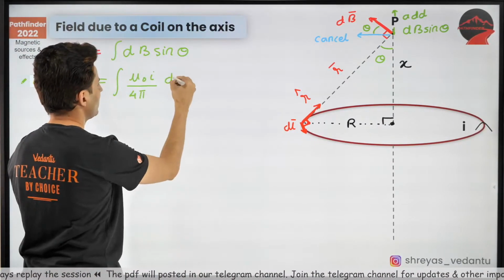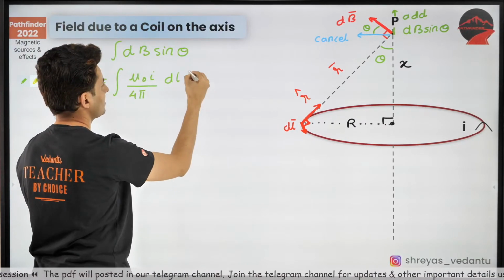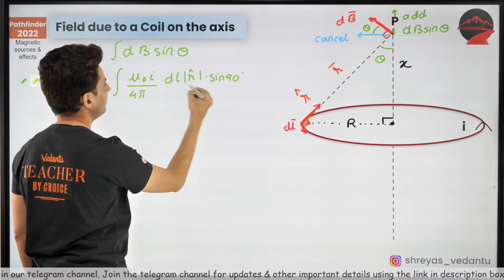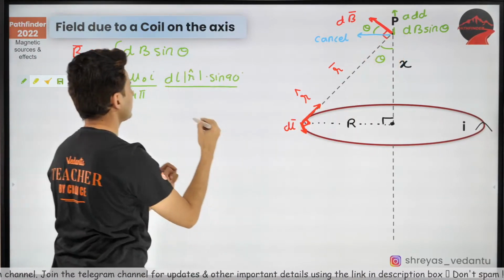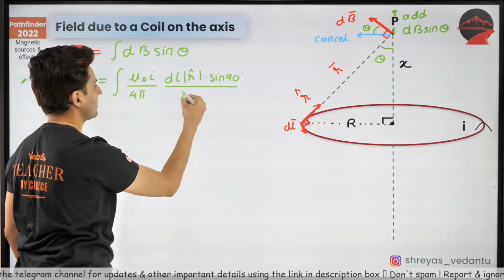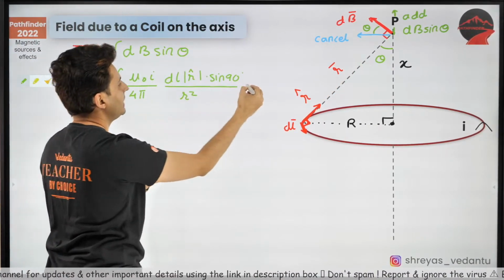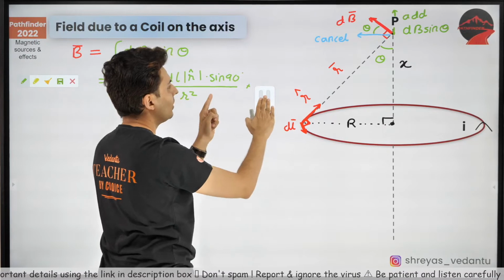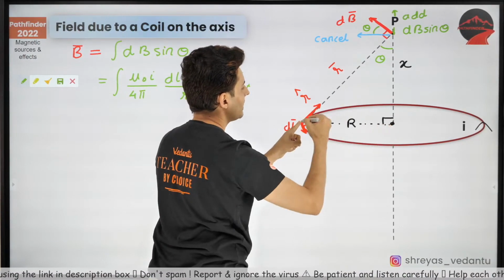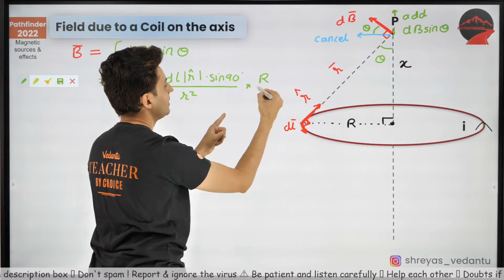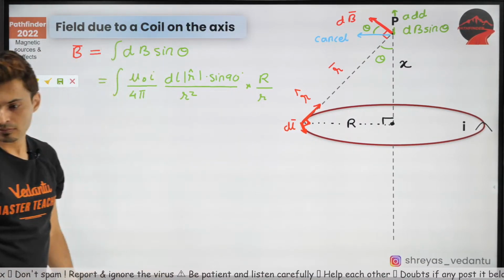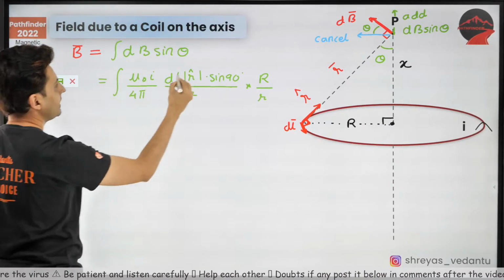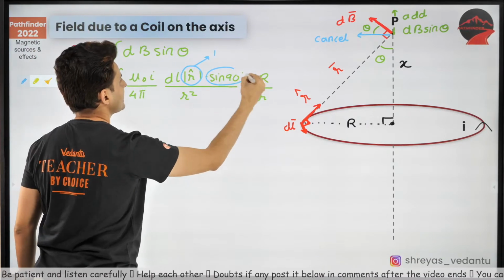dL is this, cross r hat, which has magnitude 1, into the angle between them, sine 90, divided by this distance, which is r square, and into sine theta. Do not forget that, that's sine theta. So what is sine theta? Sine theta is opposite by hypotenuse. That means r divided by small r. Now, bring all the constants outside. Keep this in mind that this value is 1, even sine 90 is 1.